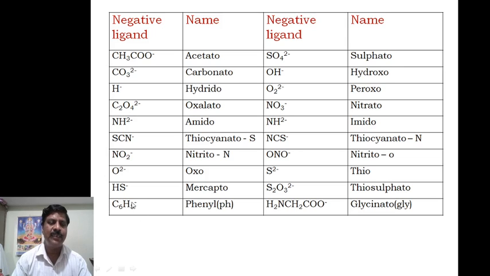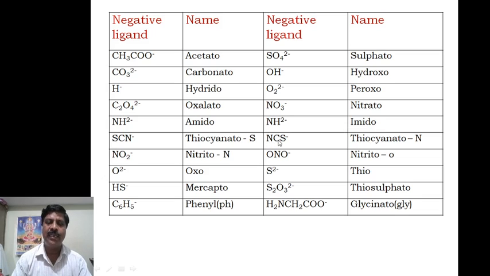Phenyl. Now sulfate is sulfato, hydroxide is hydroxo, peroxide is peroxo, nitrate is nitrato. NH2 minus is amido, and NH with two minus is imido.